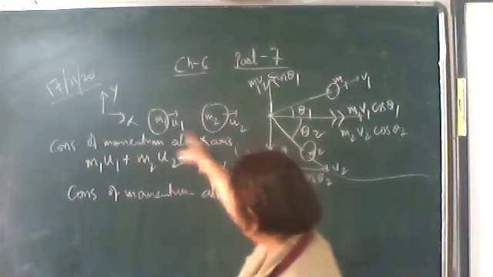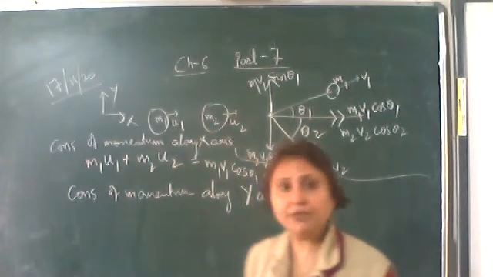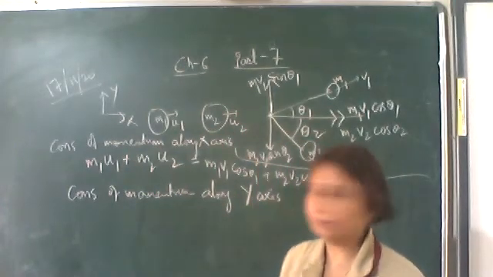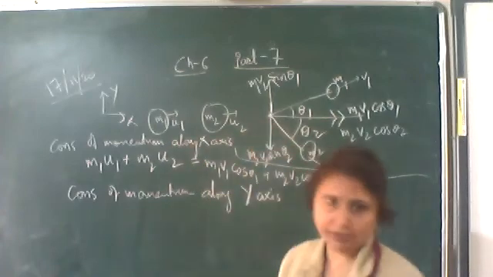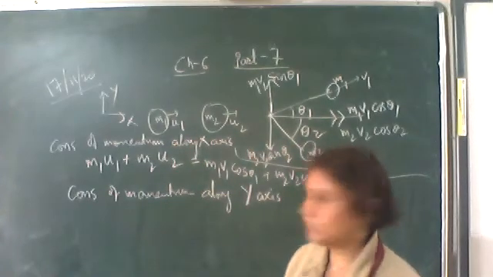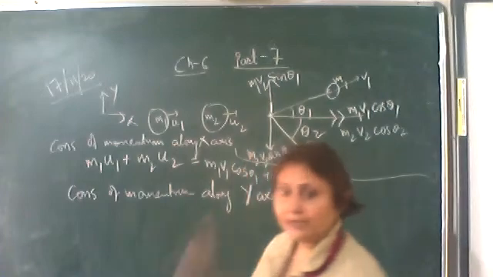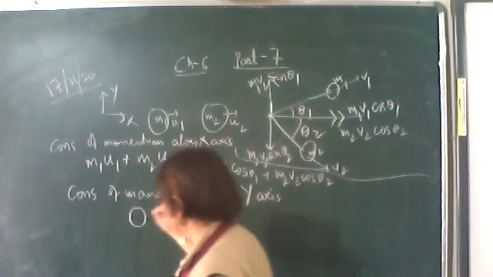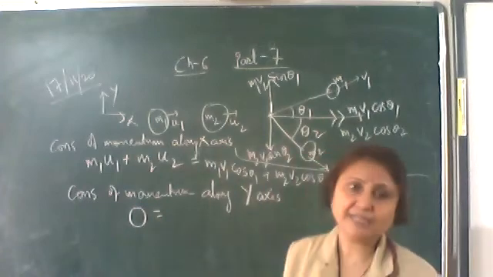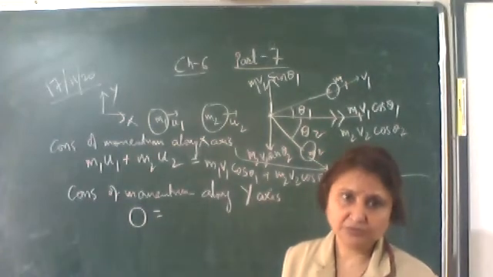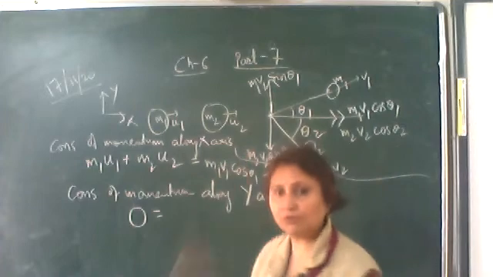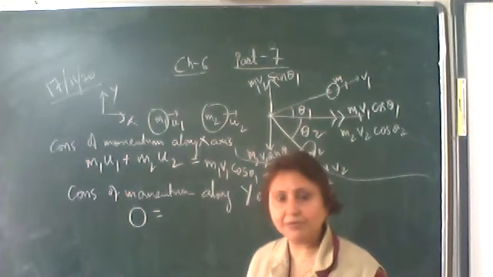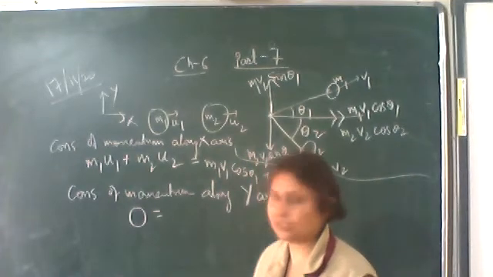Is there any momentum along the y-axis before collision? Both the bodies are moving along x-axis. So there is no momentum along y-axis before collision. So what is the momentum before collision along y-axis? It is 0. Why? Because both are moving along x-axis, so no momentum along y-axis before collision.